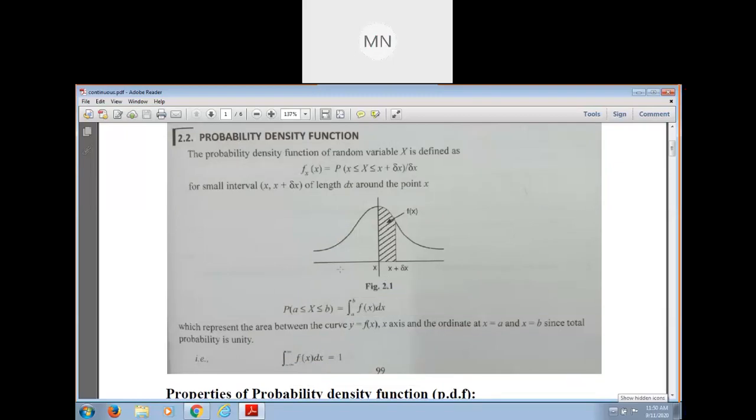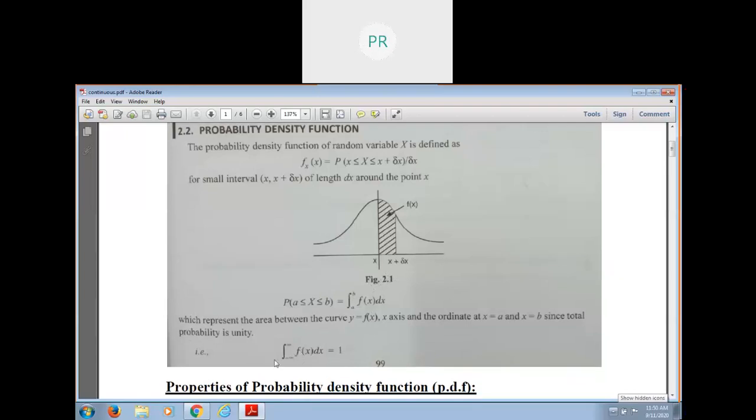In case of probability, summation of f of x is always 1, but here we have integration, integration from minus infinity to infinity, total value. So summation of minus infinity to infinity of